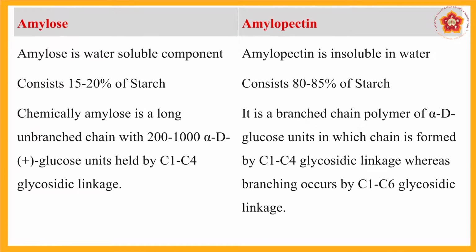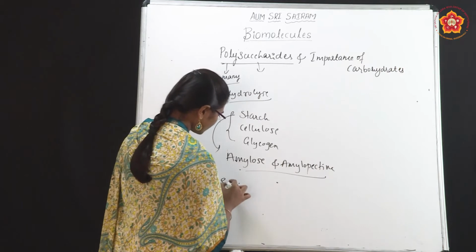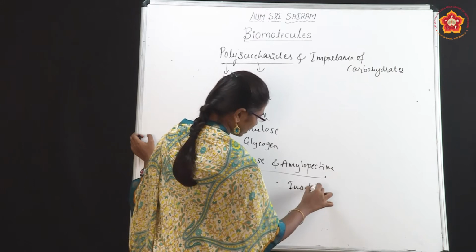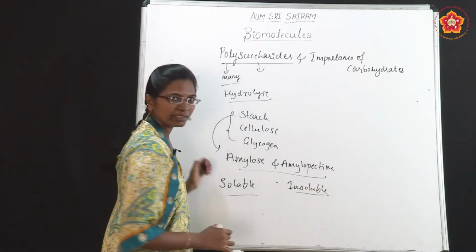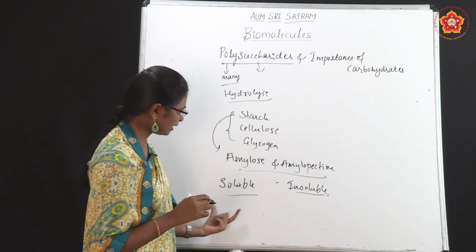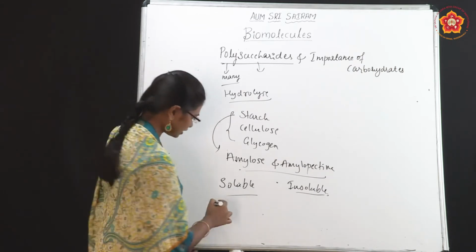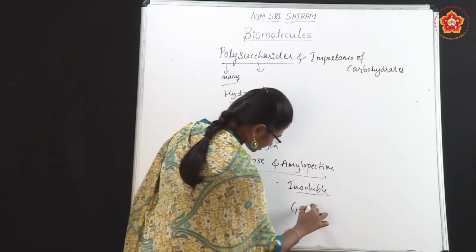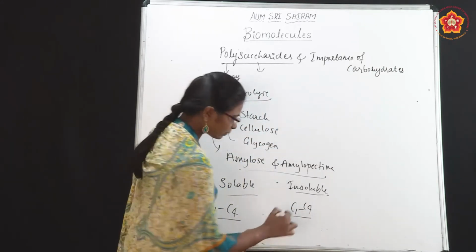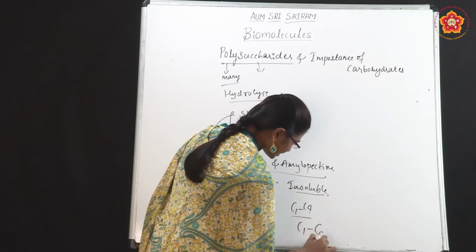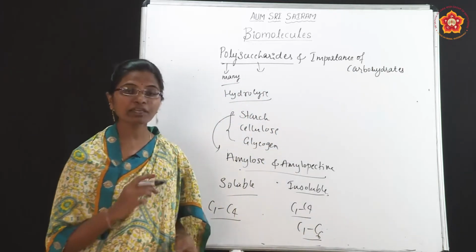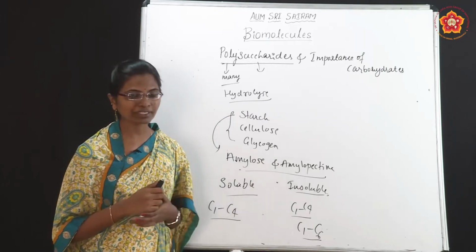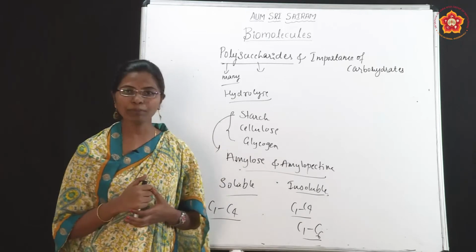See here, amylose is soluble in water, amylopectin is insoluble. Amylose is a chain with links between C1 and C4. In amylopectin, C1 to C4 is also linked and the branches are between C1 and C6. It is very important. Even in examinations they will ask what is amylose and what is amylopectin, the difference between amylose and amylopectin.